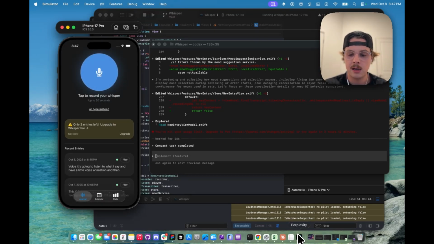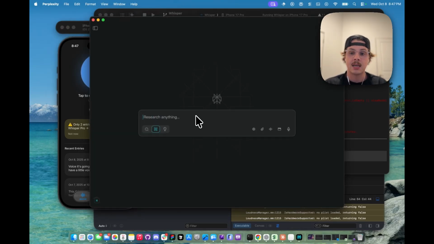So the strategy that I was thinking about doing for finishing this is going to Perplexity and asking it to do a bunch of deep research to learn how to use the foundation models framework, and then write me a document of instructions for Codex. So Codex could just reference that document instead of having to do a bunch of extra research inside of Xcode in order to understand the foundation models framework. Because I also think it got a little bit confused on the implementation, because when it was reading the code of the foundation models framework, I think it didn't quite understand the implementation that we were after.